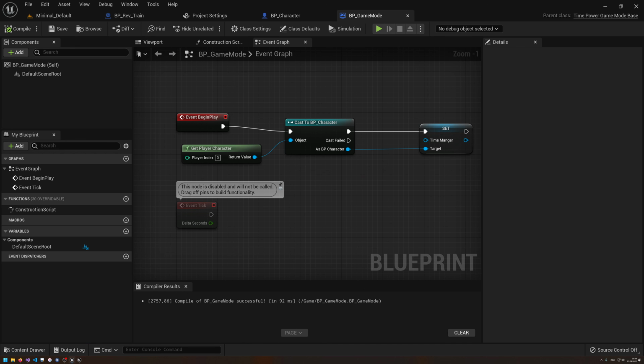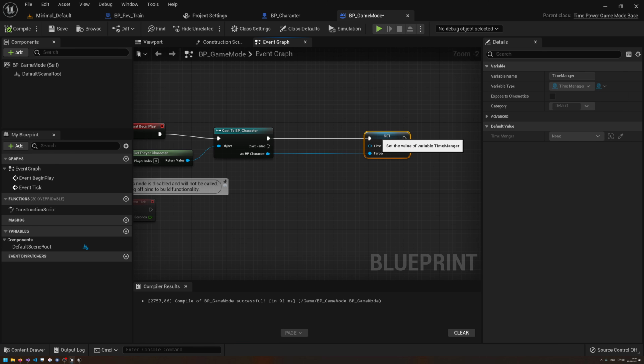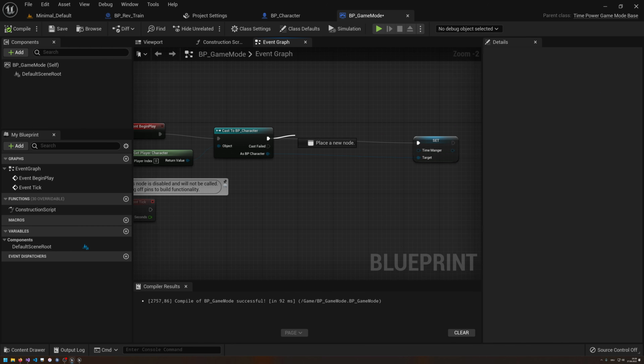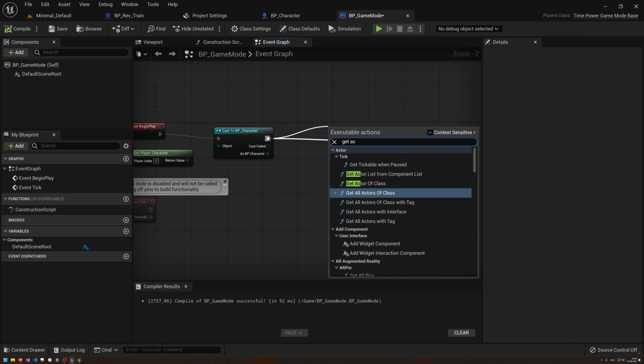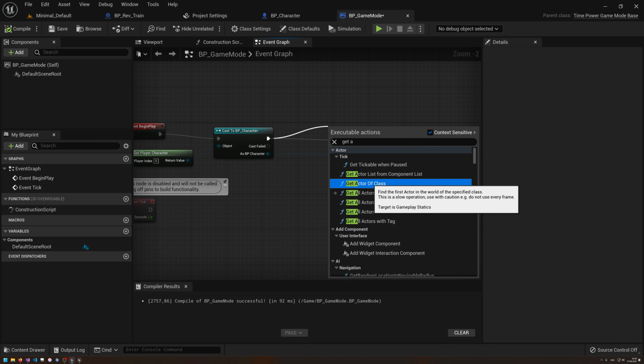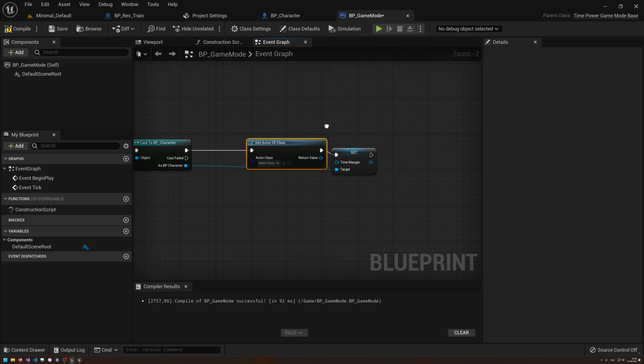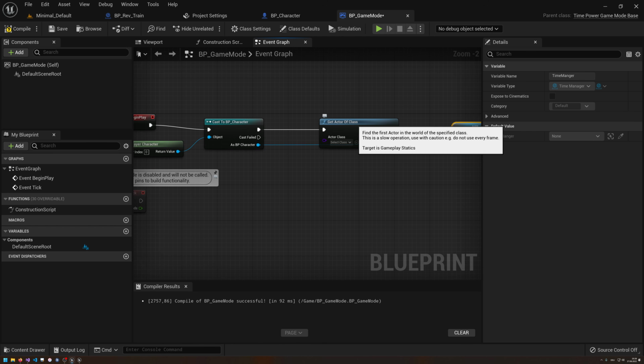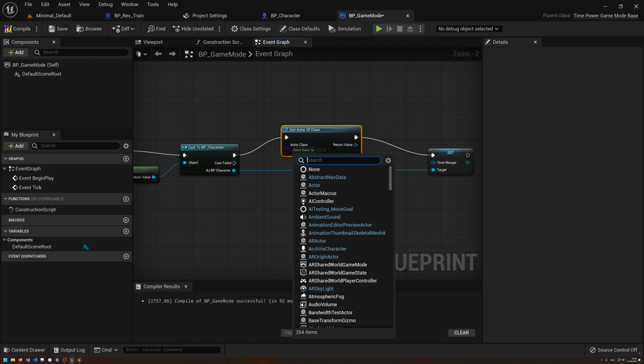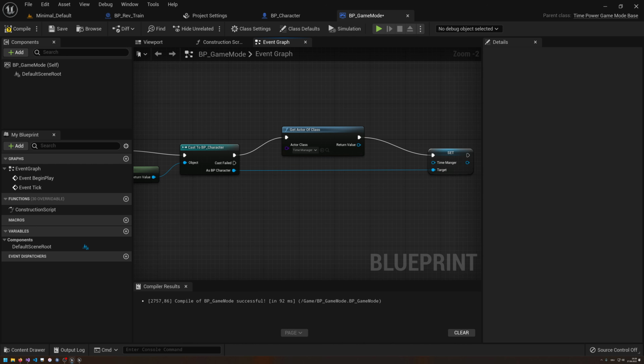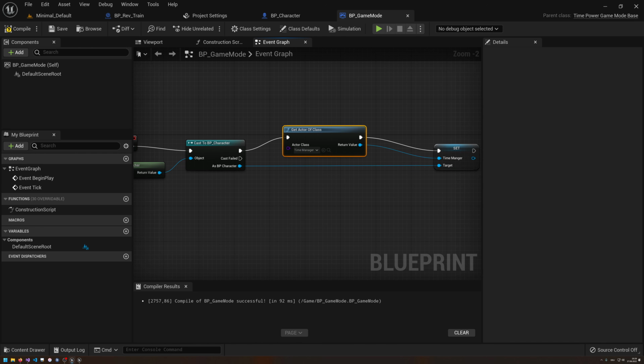So what I want to do here basically in our game mode is, before we call the set, I want to get all actors of class, or get actor of class. Can we just do a simple one? And what we want to do here is a class. We want to have the time manager. And then we could just try to plug this into here, and this should hopefully work.